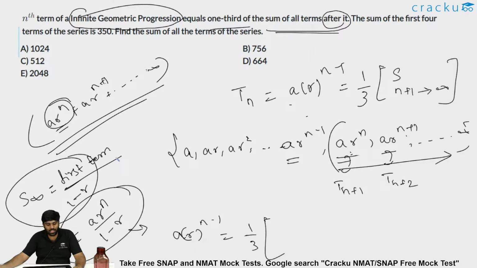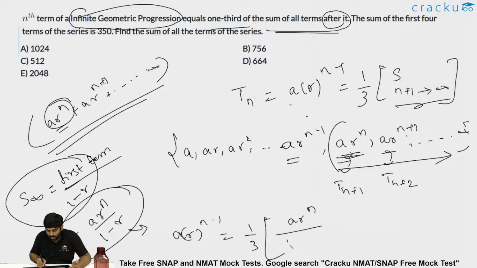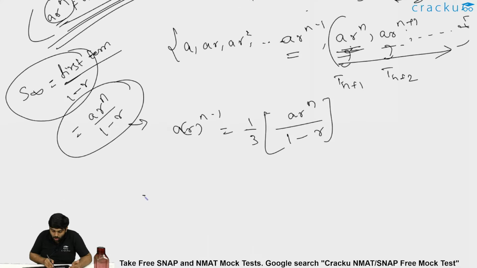As we discussed during the conceptual stage of AP GP, the infinite sum is nothing but a by 1 minus r, or it can be said as first term by 1 minus r. But in this case, the first term is a into r power n, because we are concerned only with the terms coming after the nth term, that is from the n plus 1th term till infinity. The n plus 1th term is a into r power n. So the summation till infinity is a into r power n by 1 minus r. The common ratio is still r for this particular GP. So this is what is being told.